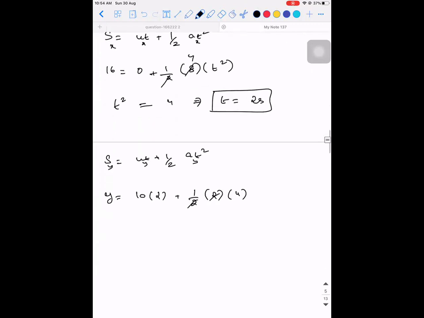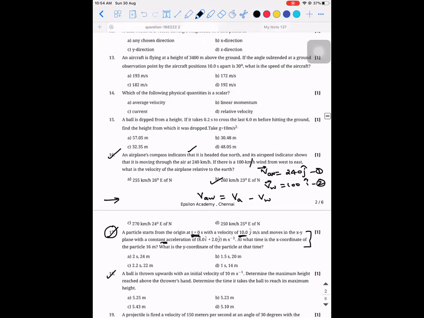This and this will get cancelled. So y is equal to 20 plus 4, 24 meter. So the answer is 2, 24 respectively. So the first option, 2, 24.